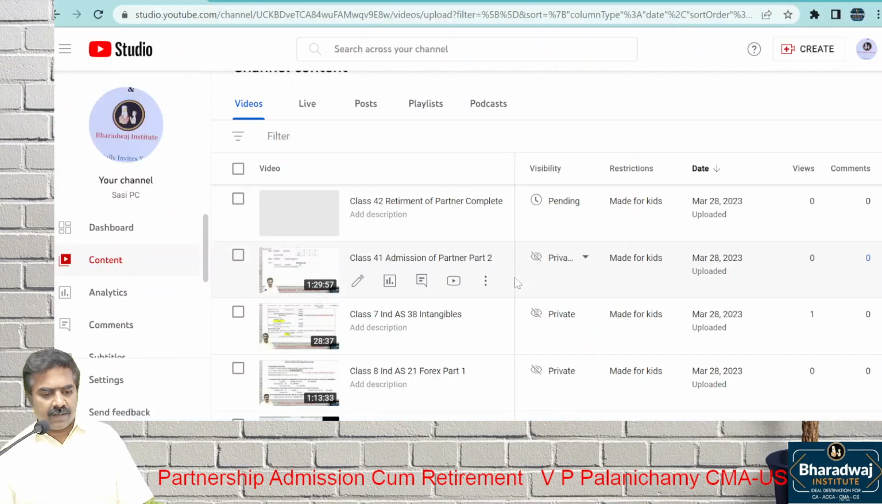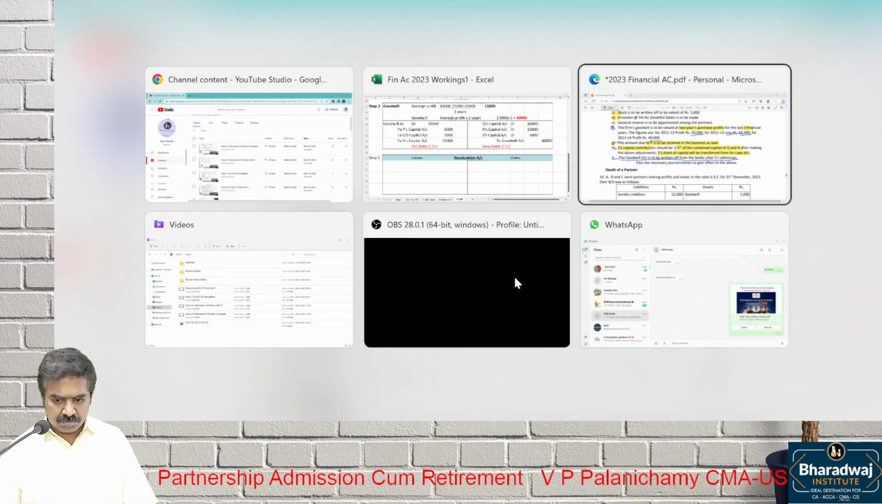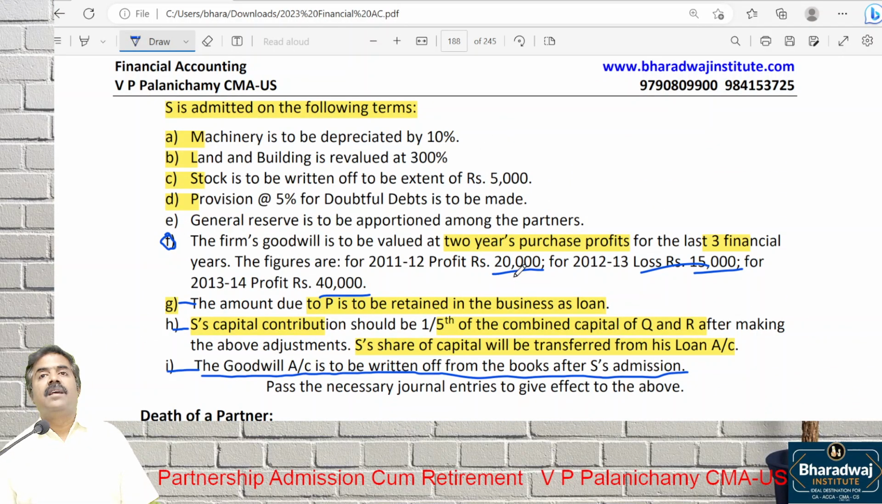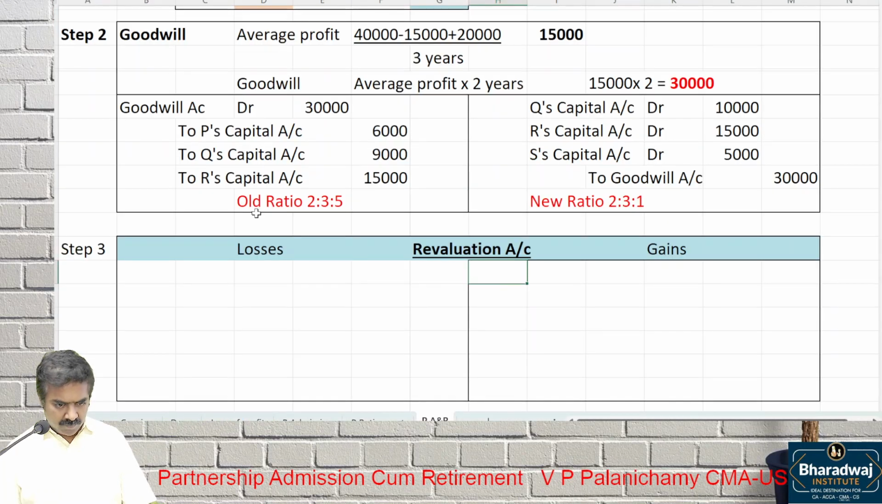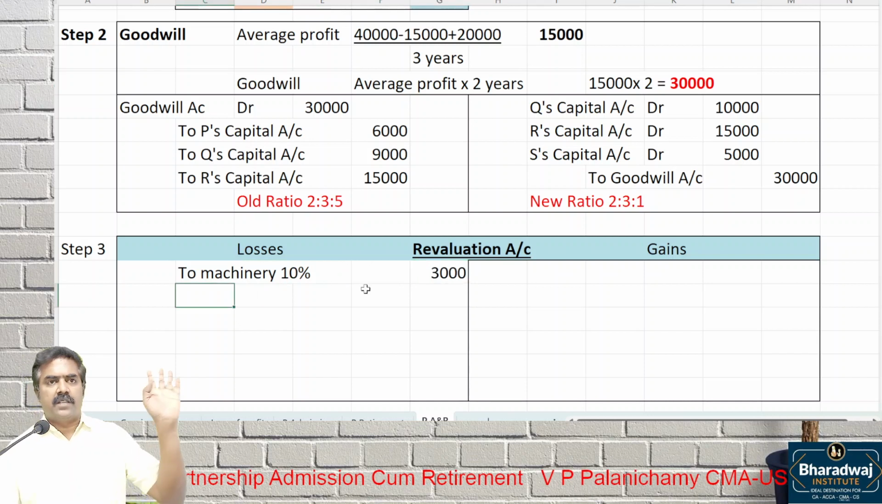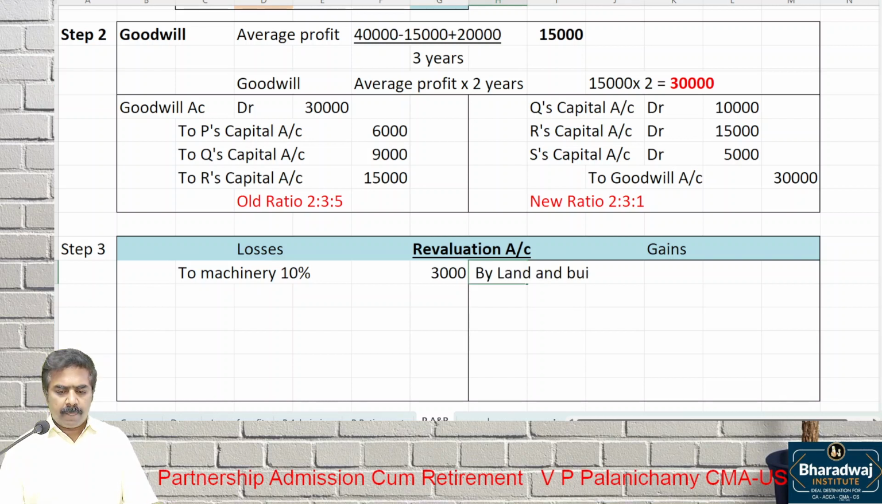Revaluation account, let us check. What is point number A? Machinery is depreciated by 10%. To machinery, 10%, how much? Yes. Here, many of you might have given a wrong amount. By land and buildings, it is given revalued at 300%. Now, what is the value? 30,000 is the revalued amount.